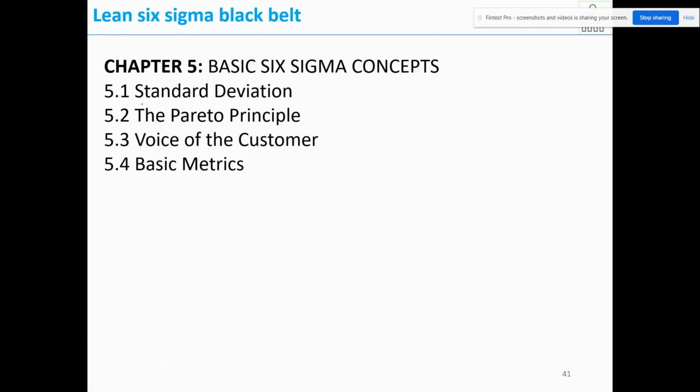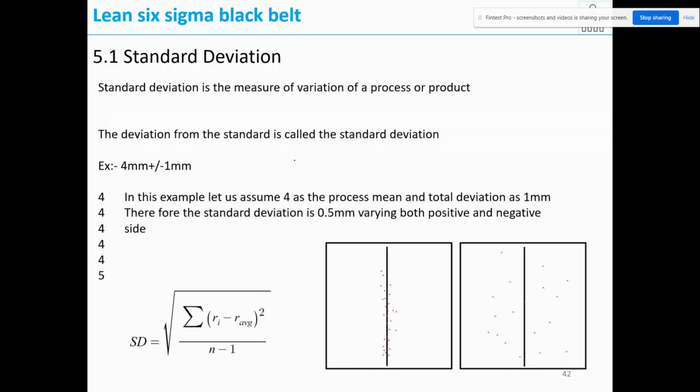Now let us see the contents: standard deviation, the Pareto principle, voice of the customer, basic metrics. The first one is standard deviation. So what is standard deviation? Standard deviation is a measure of variation of a process or product. It is a measure of variation in terms of a process or product.